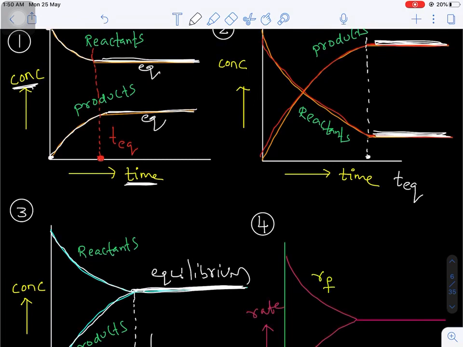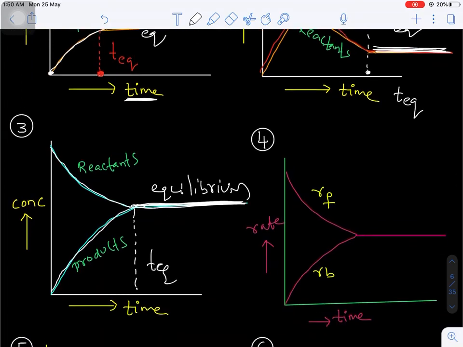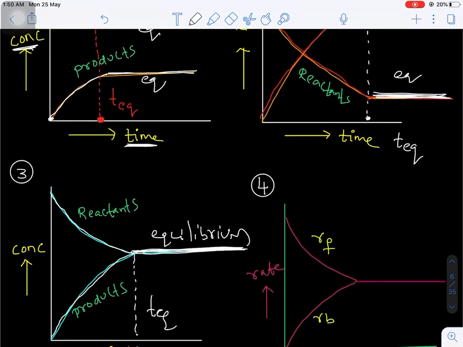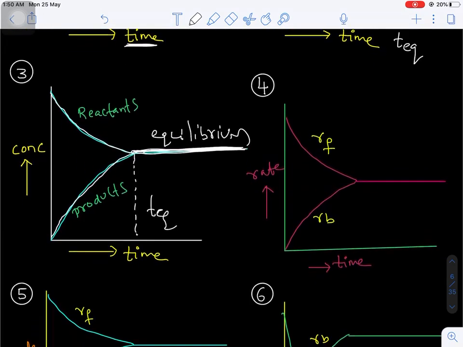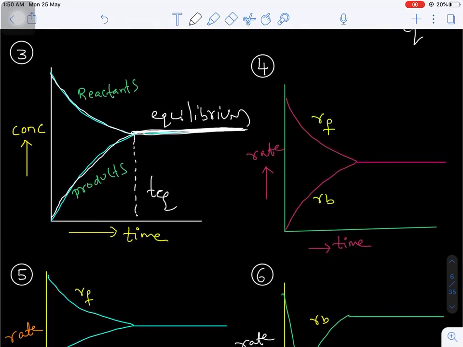Equilibrium position. Are you getting my point? Now, the first three graphs are concentration versus time. Now come to the fourth graph: rate of a reaction versus time taken for the reaction. Here R_F is the rate of forward reaction and R_B is the rate of backward reaction.